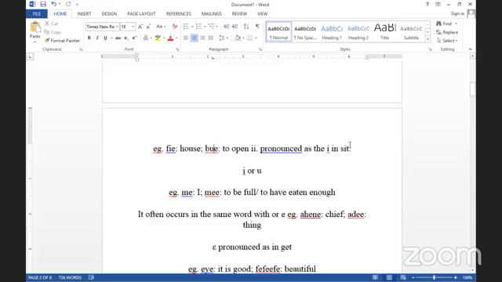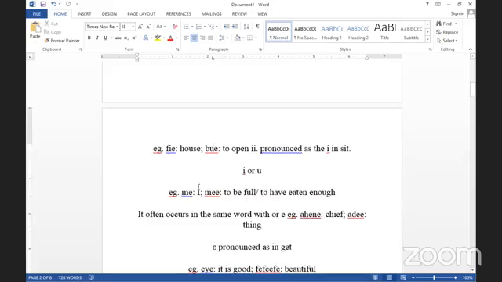Pronounced as in sit, okay? So I or me, for example, me, the E, remember, we are talking about the E. Me, that is I. Me, that is food or to have eaten enough.